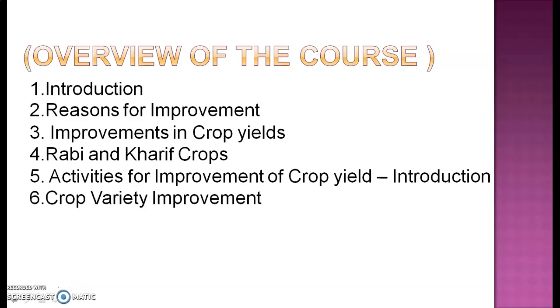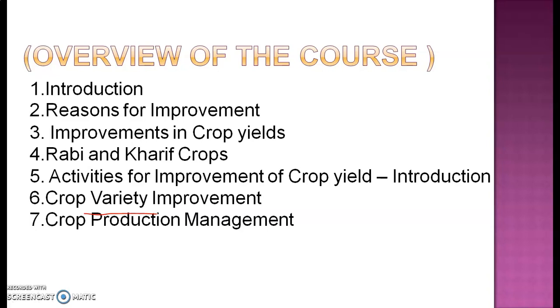Next, we have crop variety improvement. In crop variety improvement, we need to understand why there is a need for it. What is plant breeding? What is the process we use to improve the crop variety, that is hybridization? What is it, and how do we introduce a gene in this process? All these things we are going to study in this particular video on improvement in crop variety.